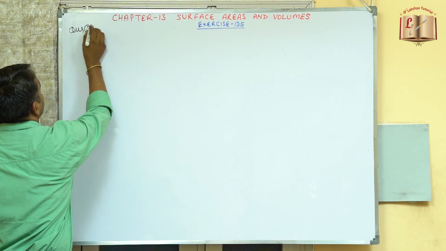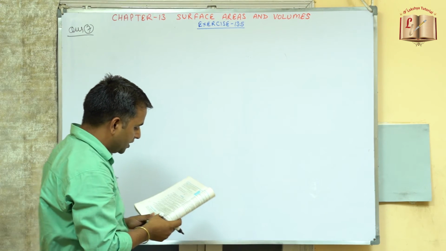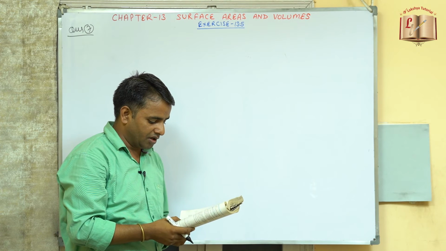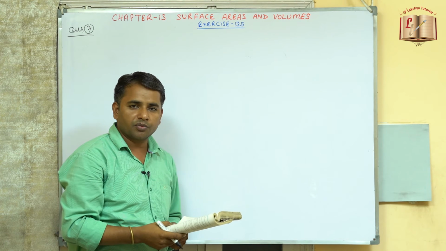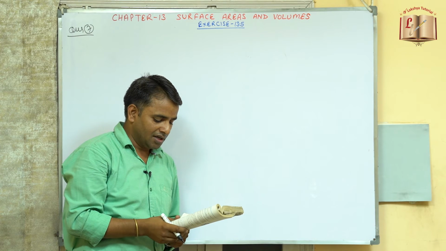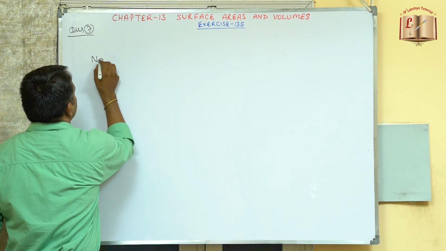Now coming to question number 7. A godown measures 40 meters, 25 meters and 15 meters. Find the number of wooden crates, each measuring 1.5 meter into 1.25 into 0.5 meters, that can be stored in the godown. So the number of wooden crates is given by